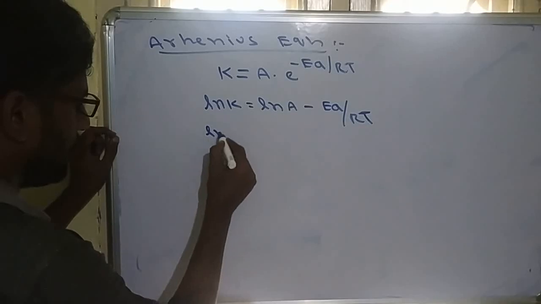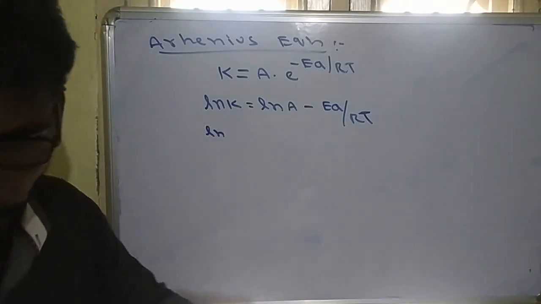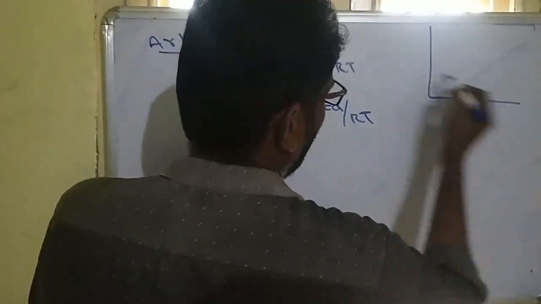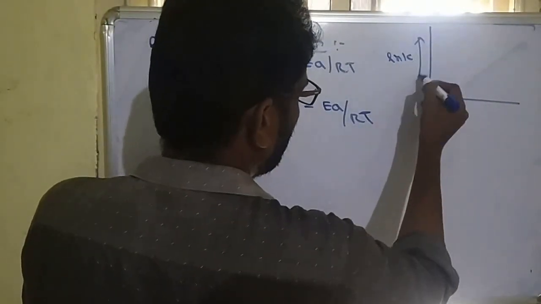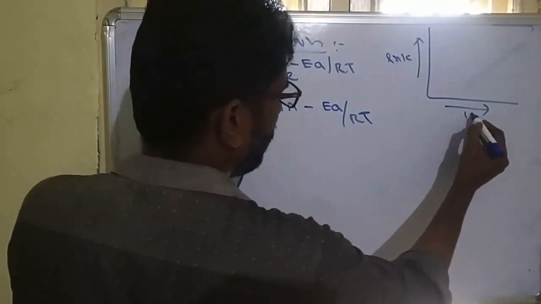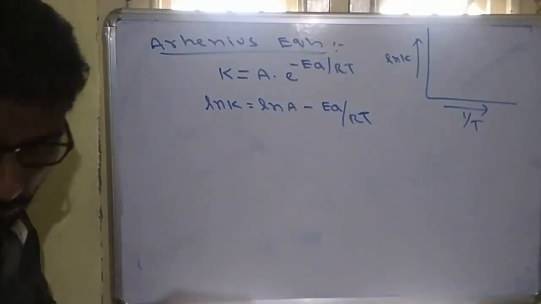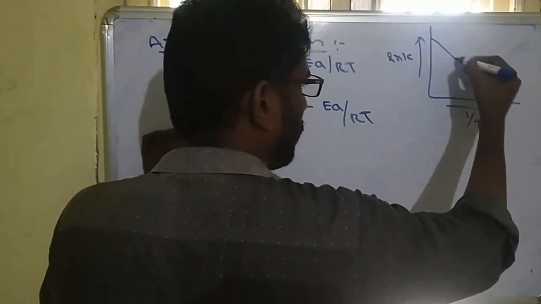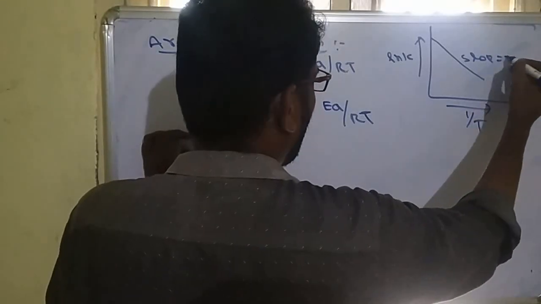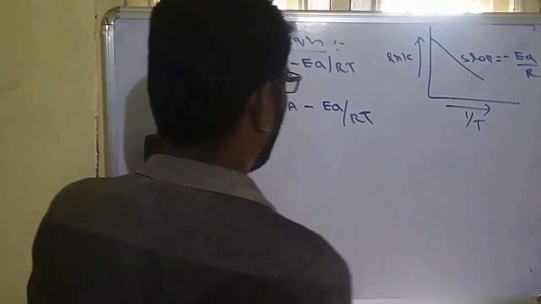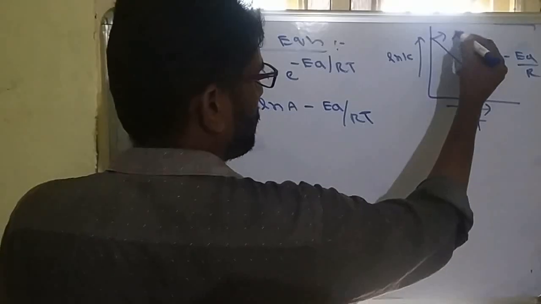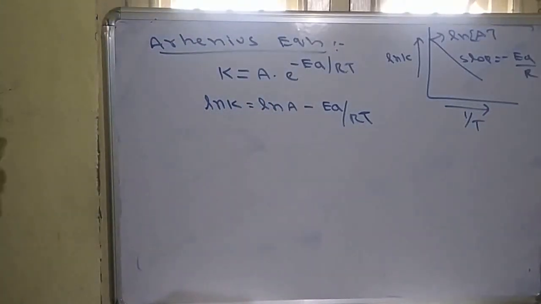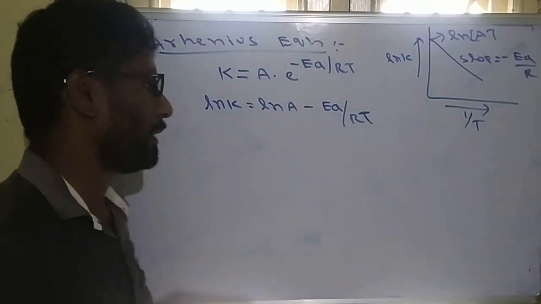We can write the graph also. For this equation we write the graph ln k versus 1/T. The slope will be negative, slope = -Ea/R. The intercept, a constant, will be ln A. So this is the Arrhenius graph, ln k versus 1/T.